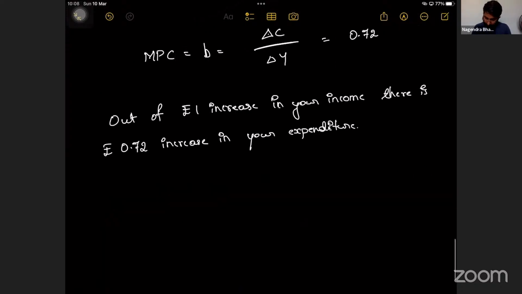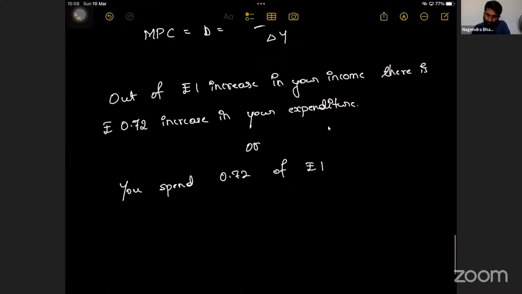Or I can say that you spend 0.72 of rupee 1. You spend 72 paisa of 1 rupee. So this is about marginal propensity to consume. Sir, what about the other 28 paisa?